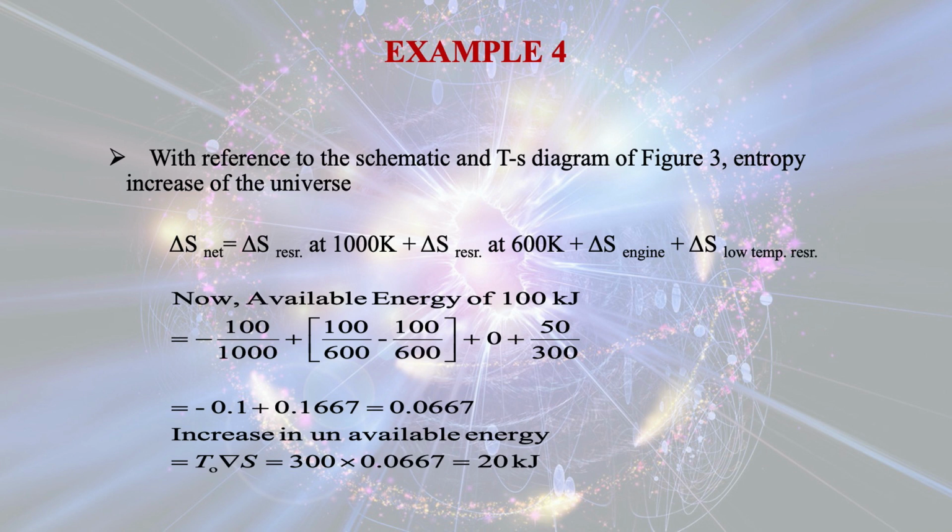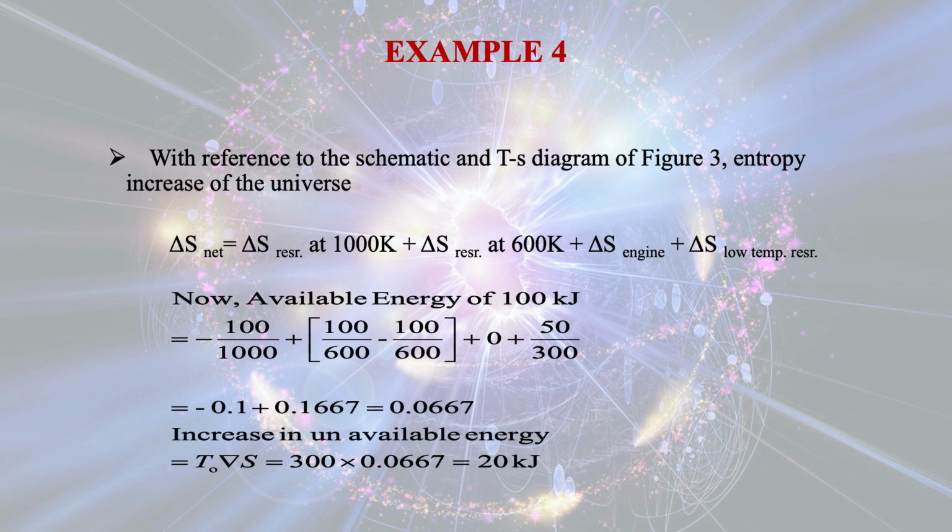Now let us see how we can get the expressions for the net change in entropy. Del S net is equal to del S of the reservoir at 1000 Kelvin plus del S of the reservoir at 600 Kelvin plus del S of the engine plus the change in entropy for the low temperature reservoir. Now, how can we calculate the available energy of 100 kilojoule?